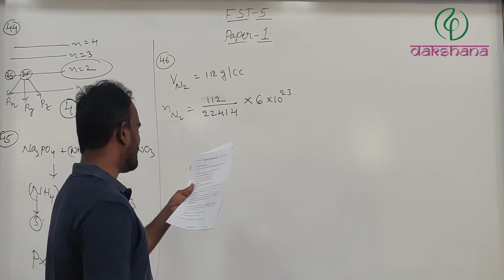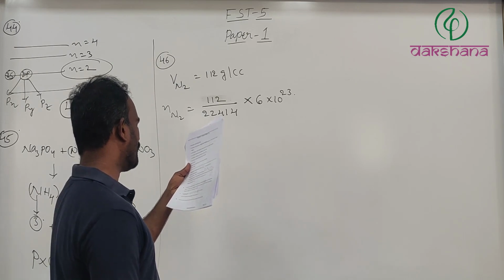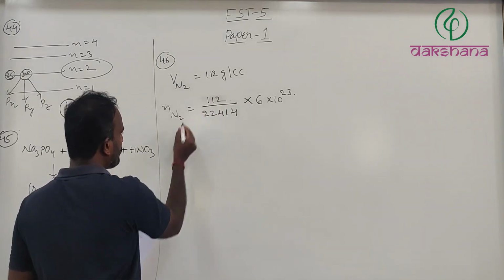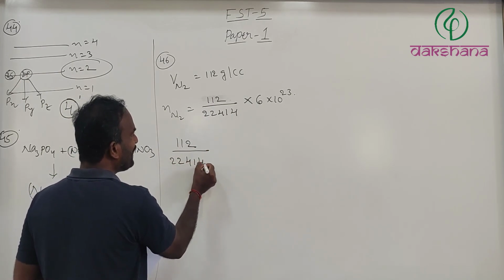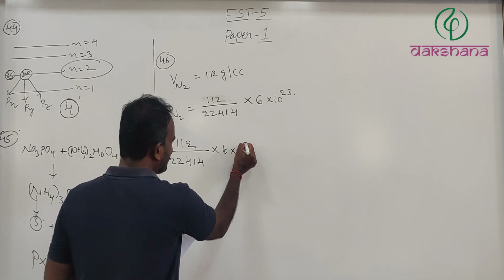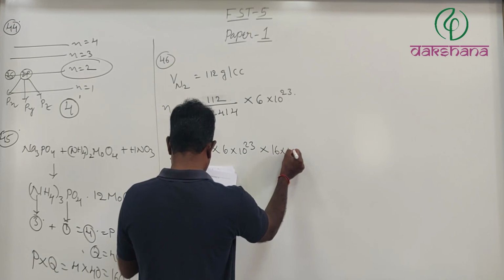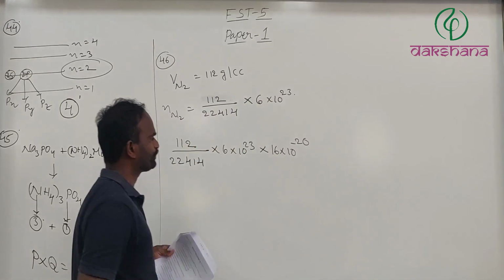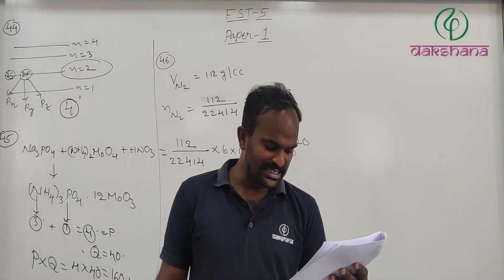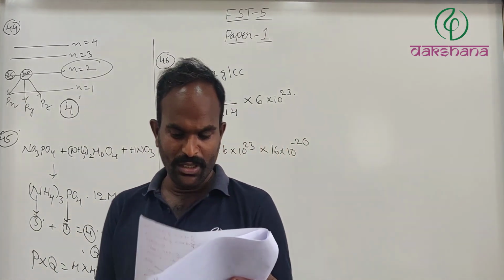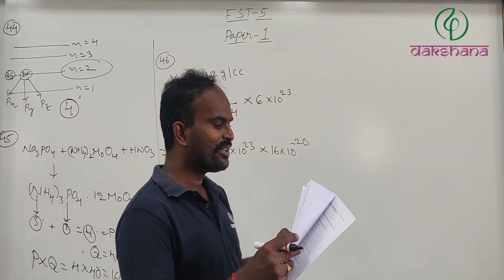Each molecule's surface area is given as 16 into 10 power minus 20. So the area is 112 divided by 22,414 into 6 into 10 power 23 into 16 into 10 power minus 20 meter square. Now you calculate this one, the calculation is left to you. So that was question number 46.